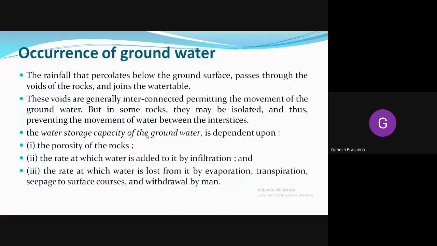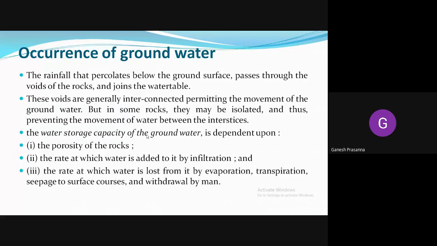So what are the occurrences of groundwater? The rainfall percolates below the ground surface, passes through a number of layers and the spaces between the rocks, which are called voids, and joins the water table. These voids or open spaces are usually interconnected, which allows the movement of groundwater. That's why they become interstitial spaces.